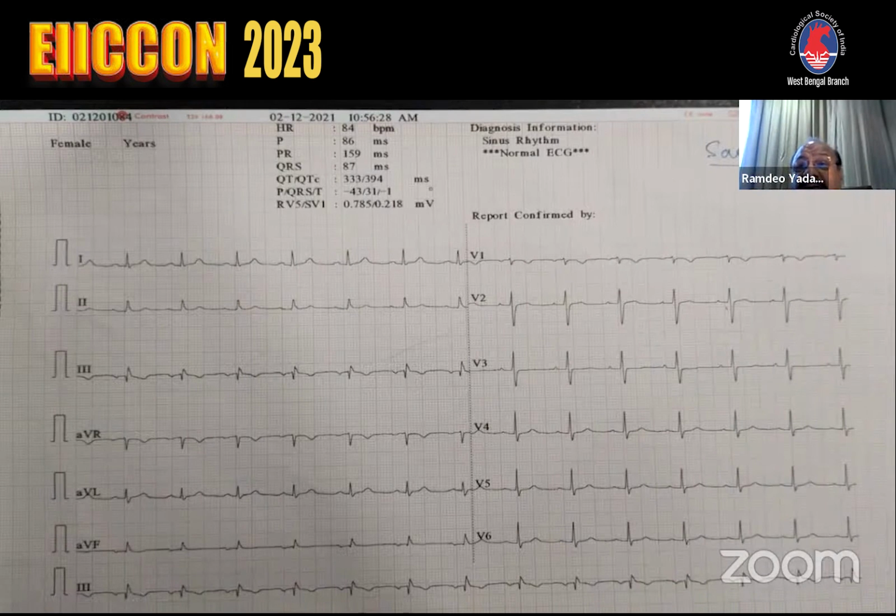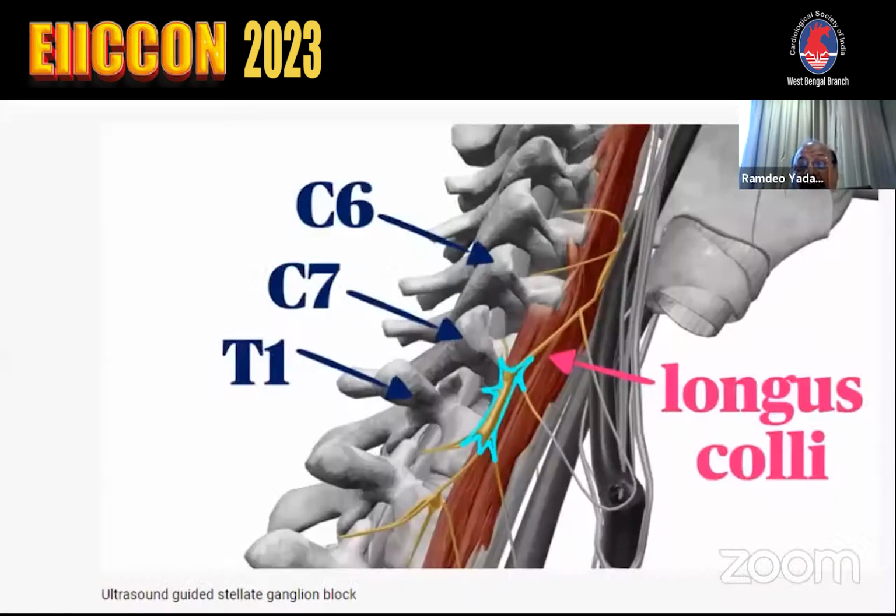After 2 days of suffering, she got better. Actually, the patient was admitted to other cardiologists, and they gave it to me: you control it, I cannot handle this type of VF. And so, how to do the left stellate ganglion block?